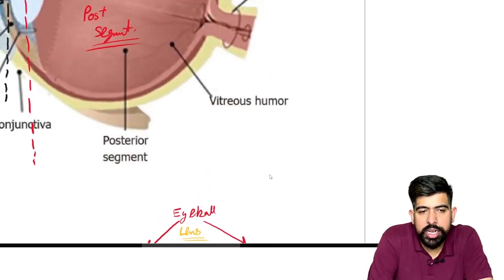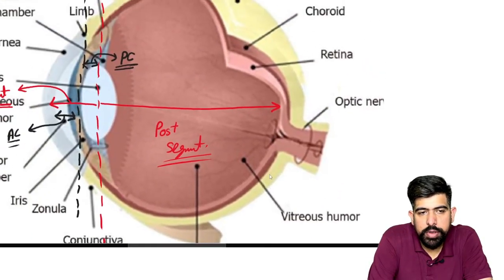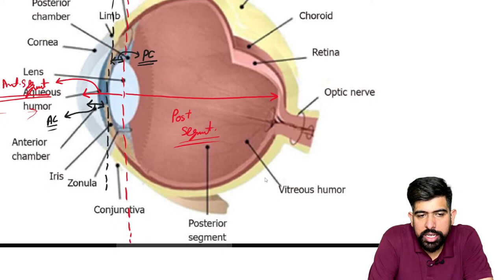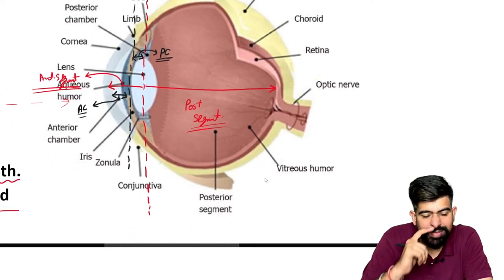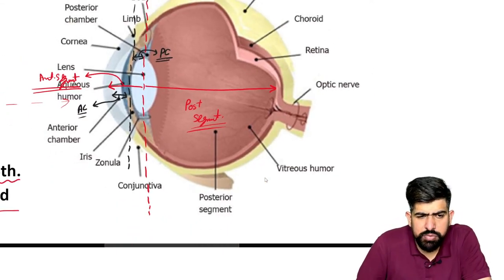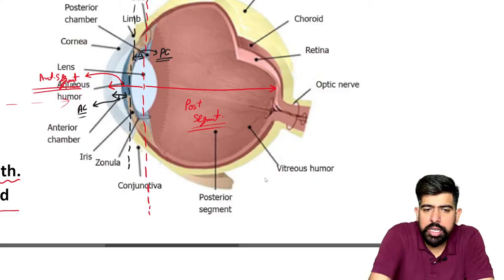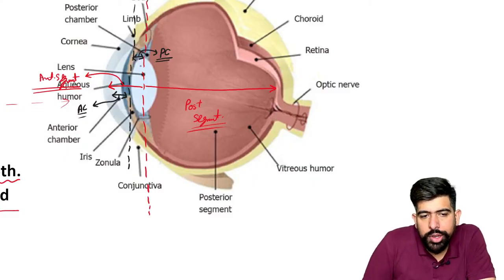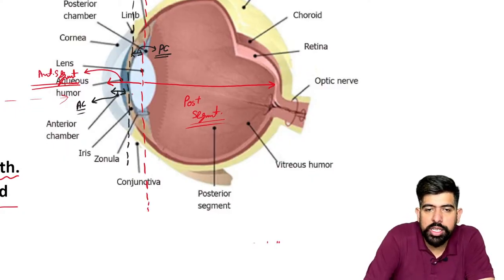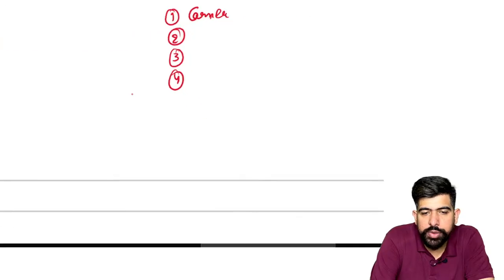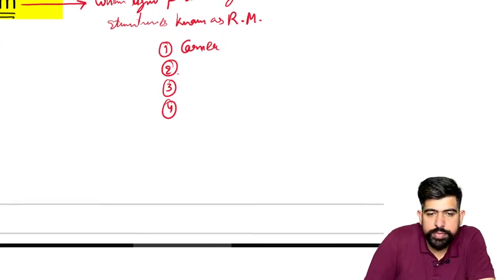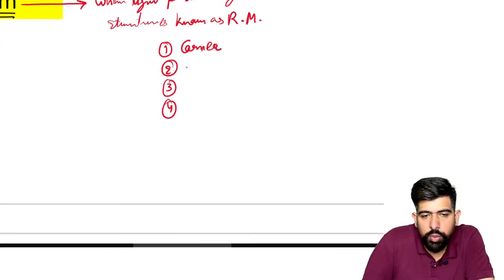Now, after this cornea, what do you guys see here? Just behind this, we have your anterior segment. And what is the field with the anterior segment? As we already know, we have the aqueous humor.